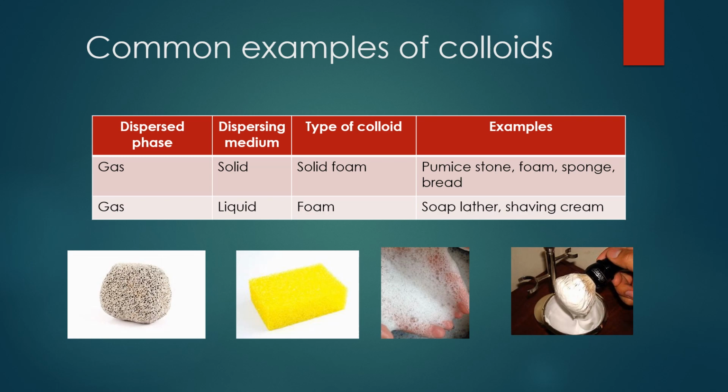So nearly 8 types of colloids are there. 8 examples I have given. Children, read the examples first. From the examples you find out what is the dispersed phase, dispersing medium and type of colloid. Understood children?